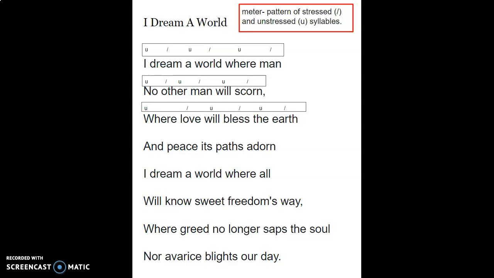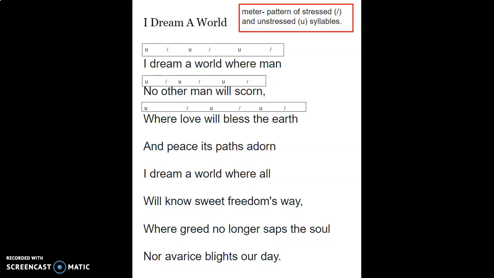When we look at a line of poetry, we have to read it aloud and see where the rhythm is. I dream a world where man no other man will scorn, where love will bless the earth and peace its paths adorn. Now, as I read that aloud, you may be able to hear a rhythm. Marking the meter allows us to show that rhythm on the page.